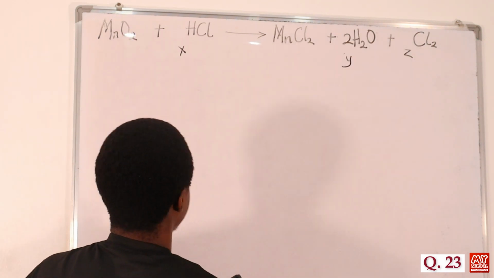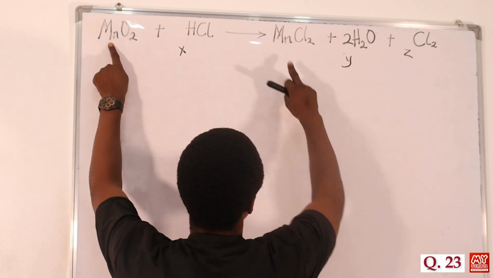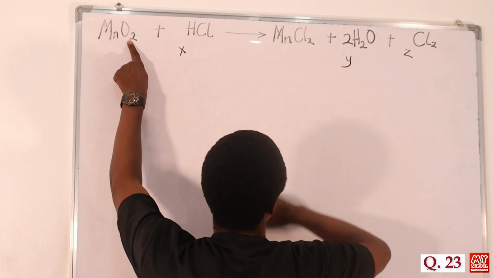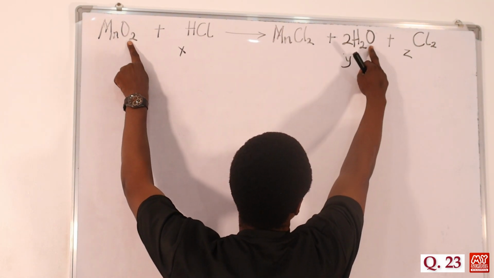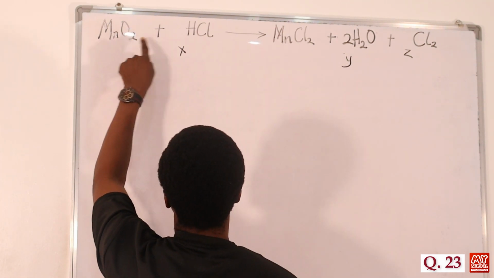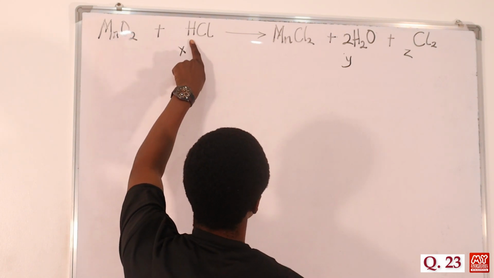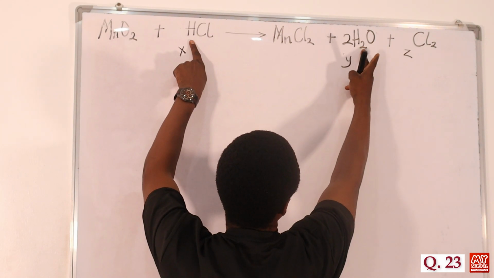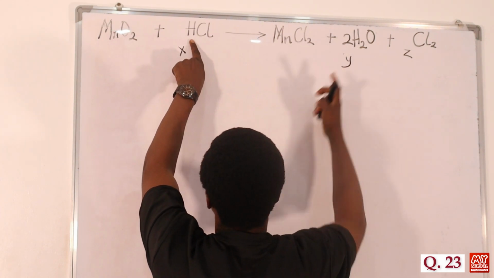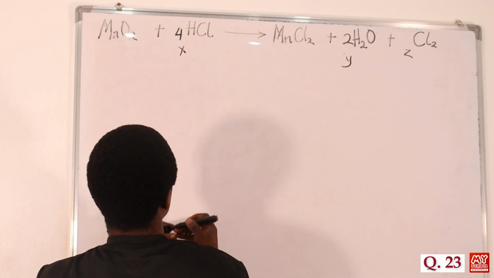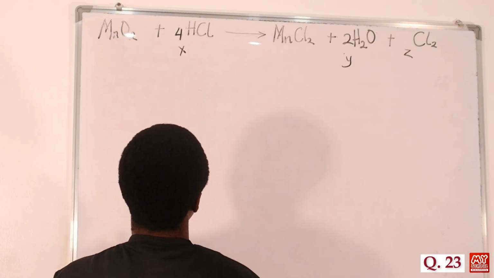So we check again. Manganese is 1, manganese is 1, that's balanced. Oxygen is 2 moles on the left hand side, and oxygen on the right hand side is also 2 moles, that is balanced. Then let's look at hydrogen. Hydrogen here is 1. Hydrogen here now is 2 times 2, that is 4 moles of hydrogen. So here is just 1, so we can bring in 4 here to balance that. I think we are almost done.